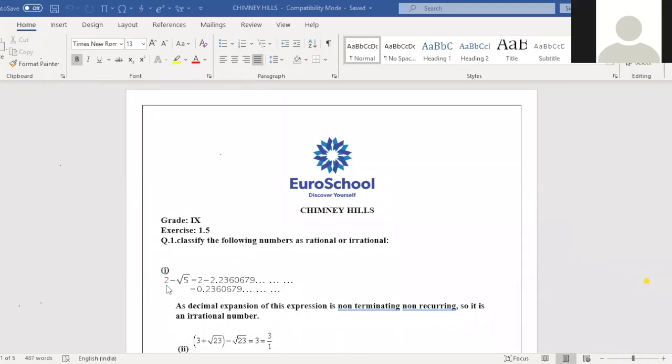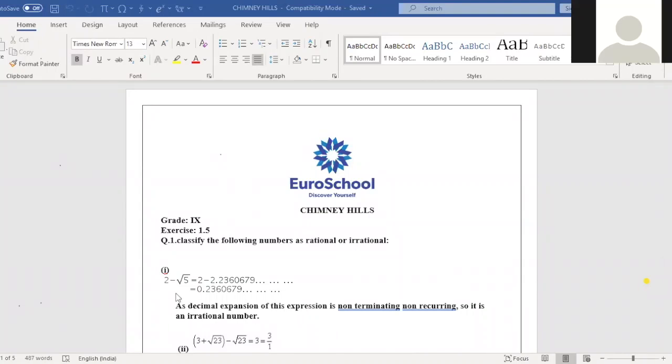So 2 is a rational number and root 5 is an irrational number. If you subtract those two, we will always get an irrational number, because the decimal expansion of this expression is non-terminating and non-repeating. So it is an irrational number. Anyone have doubt in the first sum?